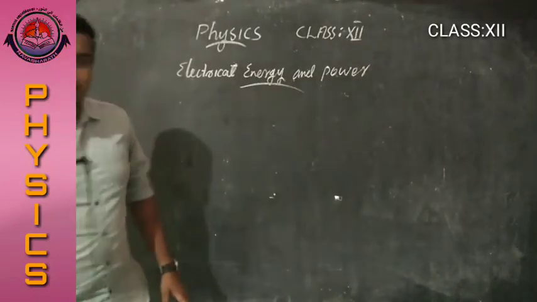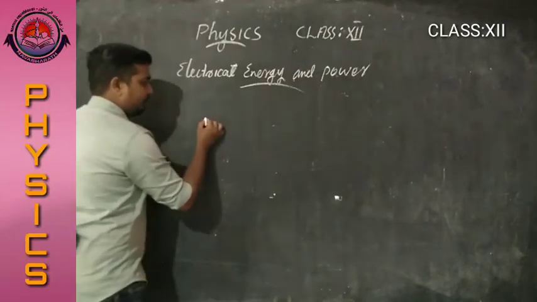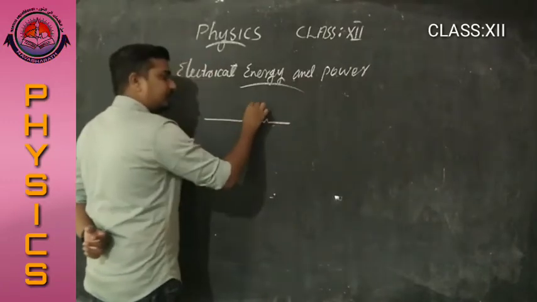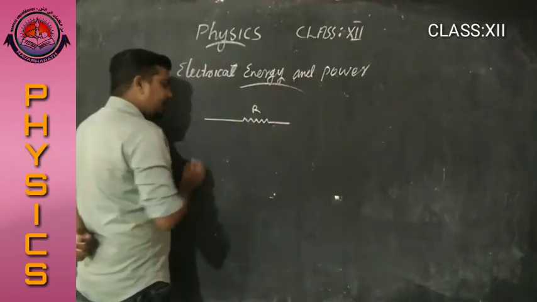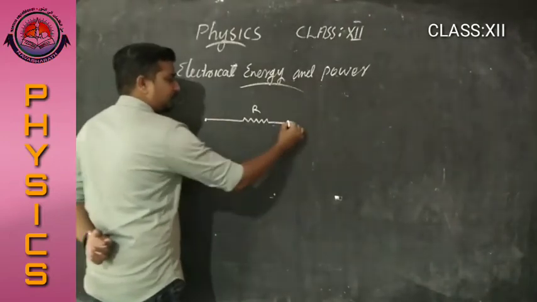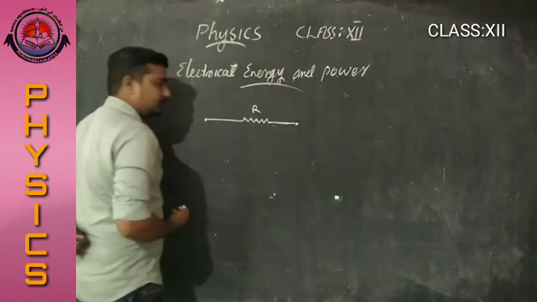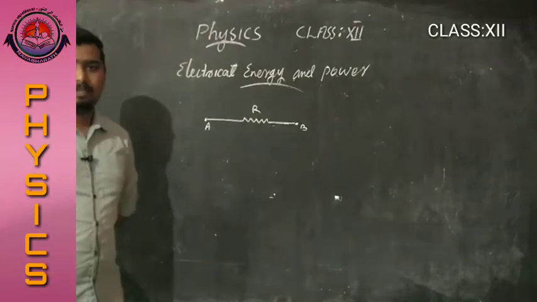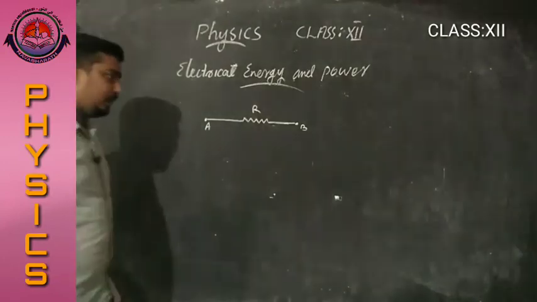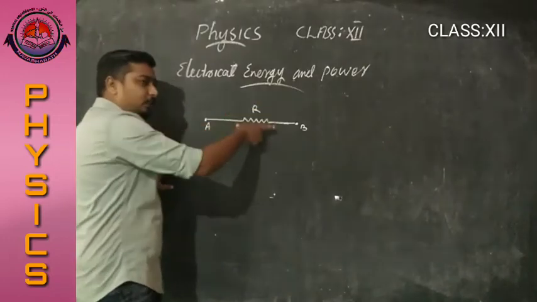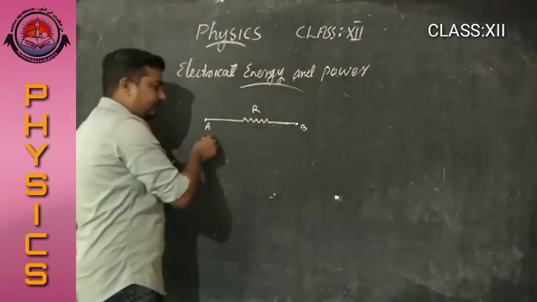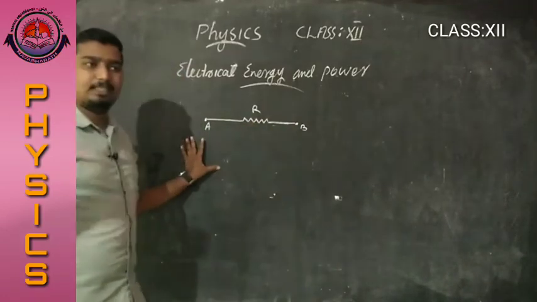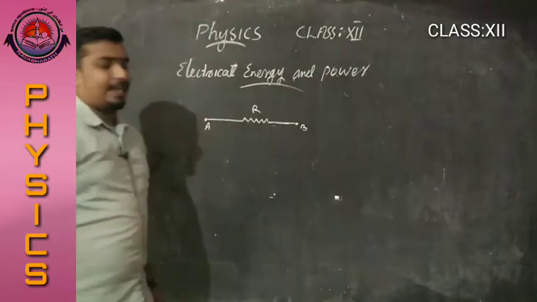Okay, let us consider a conductor of resistance R and a potential difference is applied across A and B. Here R is the resistance of this given conductor, and A and B are the ends of this conductor, and a potential difference is applied through these ends.